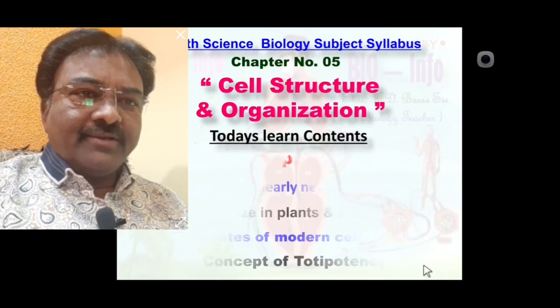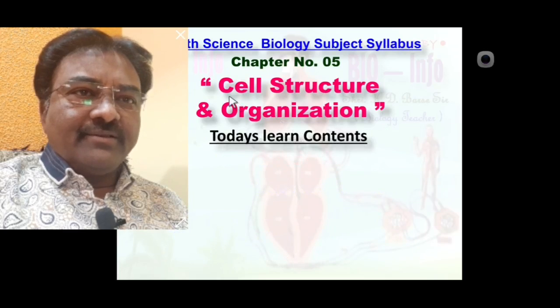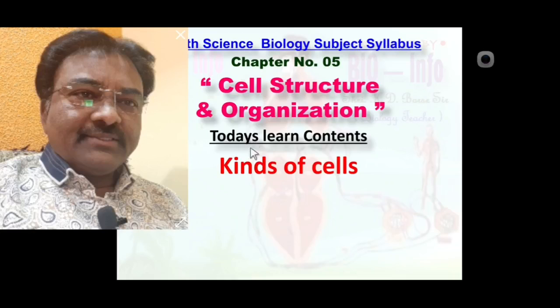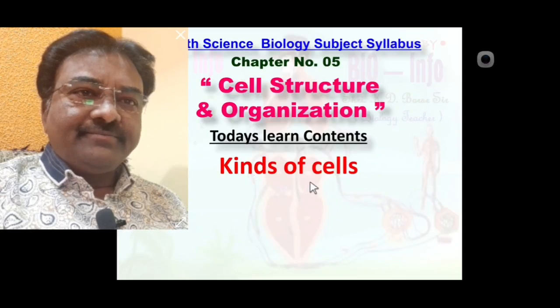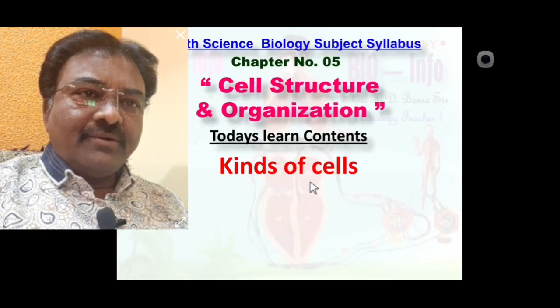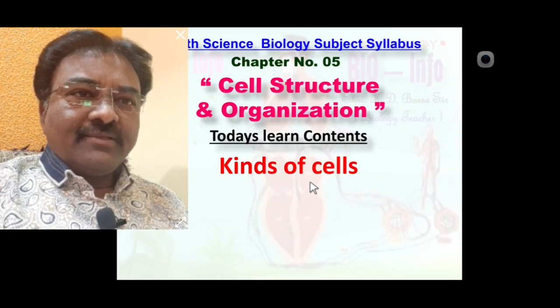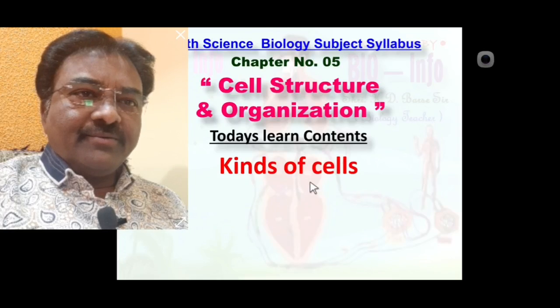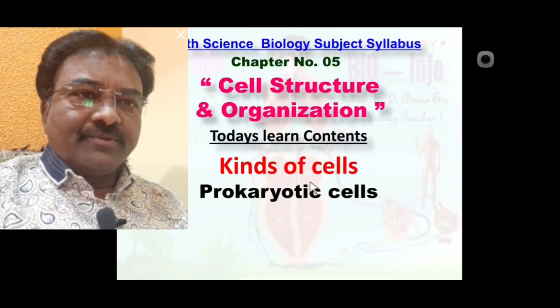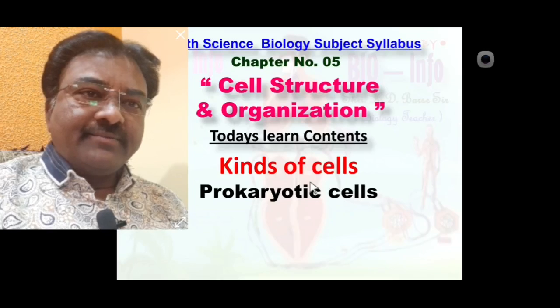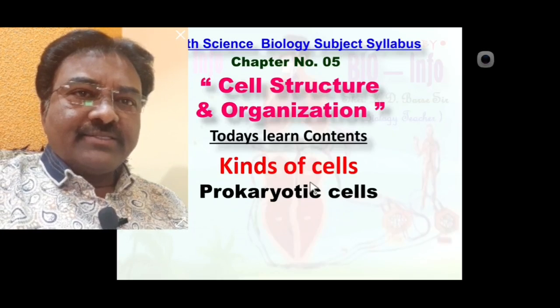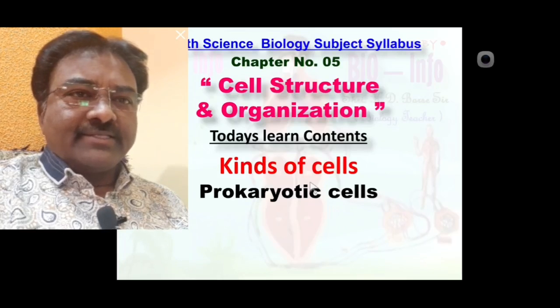Today we are going to learn some more concepts of the cell structure and organization chapter: kinds of cell. All living organisms are grouped into two categories, prokaryote and eukaryote. Prokaryote means those organisms made by prokaryotic cells, and eukaryote means those organisms made by eukaryotic cells.